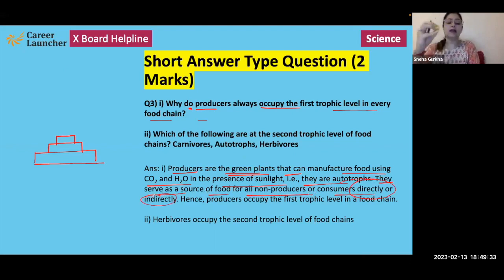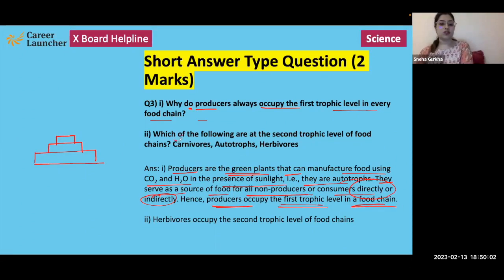So every other organism that occupies every other trophic level, whether it is the second trophic level or the third trophic level, is dependent on these producers for food, whether you call it a direct dependency or an indirect dependency. All the other organisms are dependent on the producers for their food requirement. Hence, producers occupy the first trophic level in a food chain.